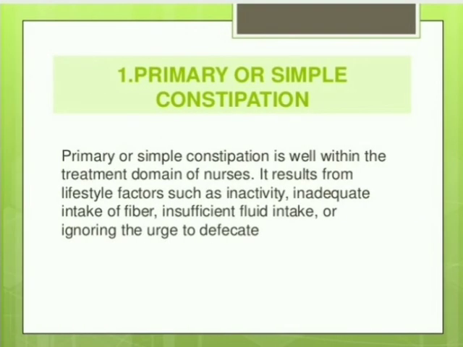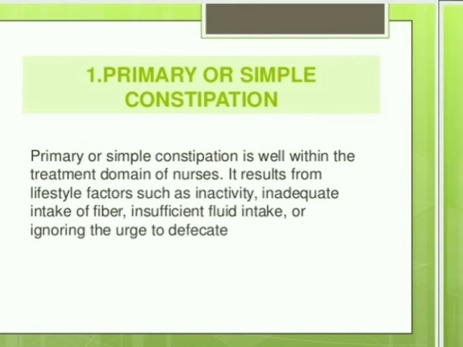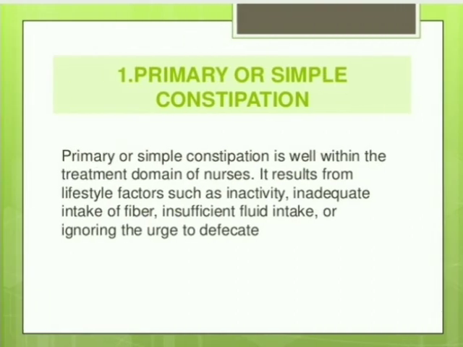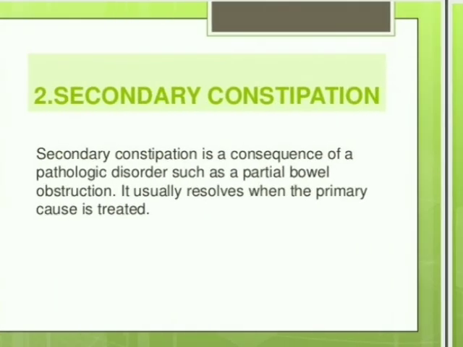This constipation is classified into distinct types: primary, secondary, and iatrogenic. First, primary, which is the treatment domain of nurses. It results from inactivity, inadequate intake of fiber, and insufficient fluid intake, that means lifestyle factors.